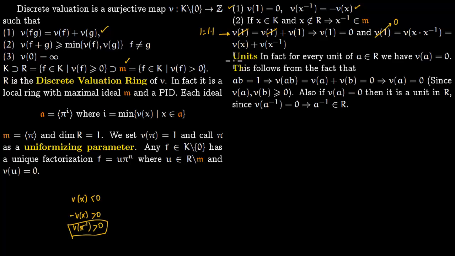We now describe the behavior of units in a discrete valuation ring. So for every unit in this ring R, we will have the valuation of the unit is 0. So if you have a unit, its valuation is 0.